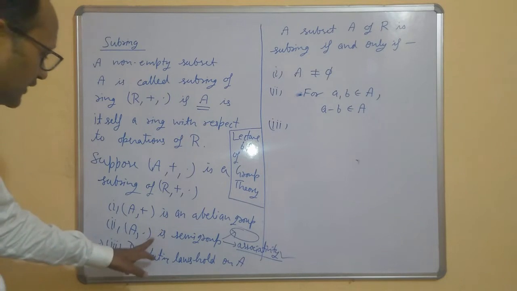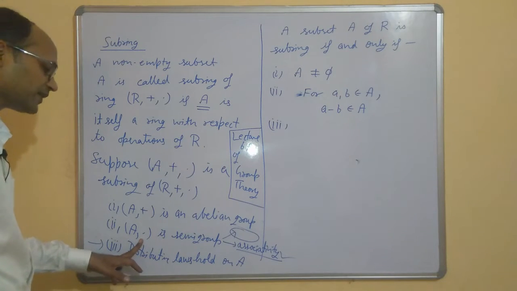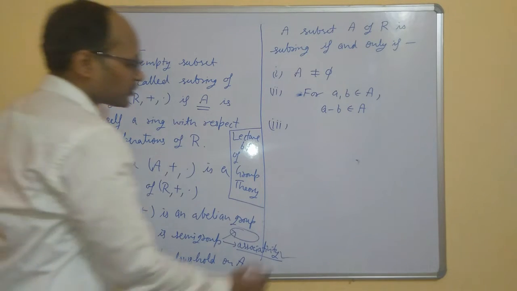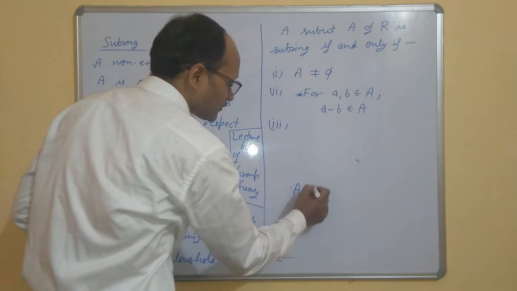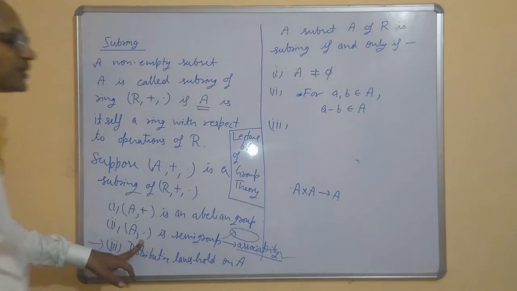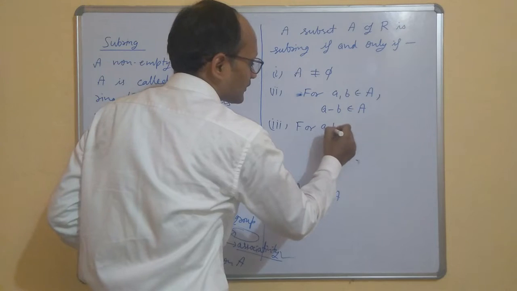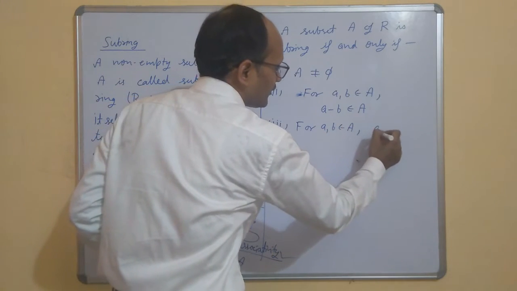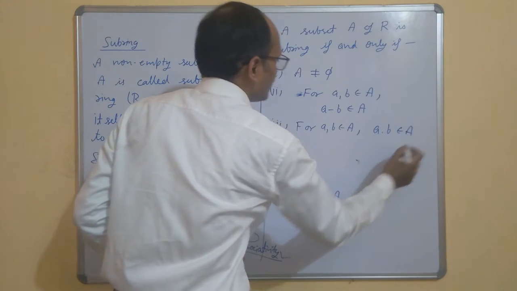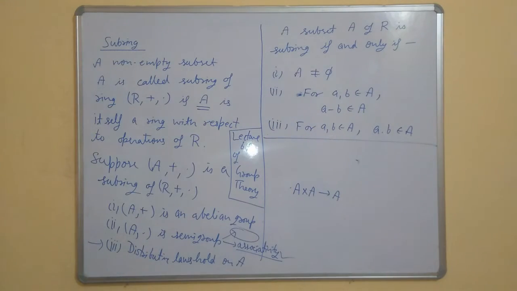And now for this to be a semigroup we need to check that dot should be a binary operation, meaning dot should be an operation from A cross A to A. If you take two elements of A, the result should be an element of A. So for a, b in A, a into b should be in A. These three things you have to check to see whether a given subset of a ring is a subring or not.